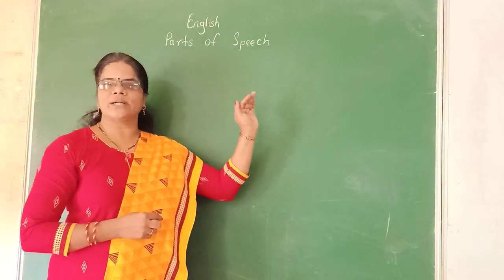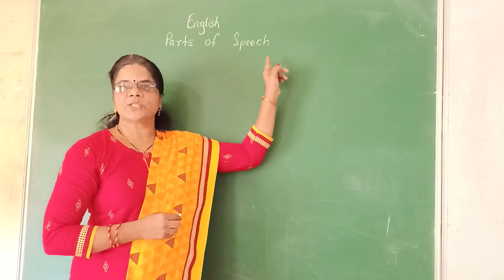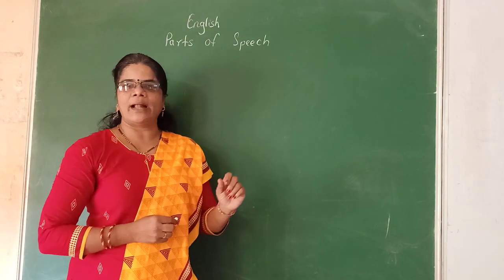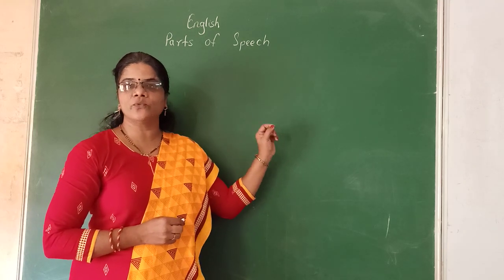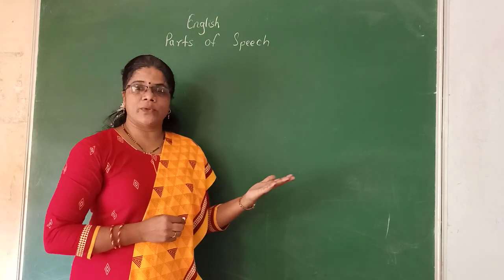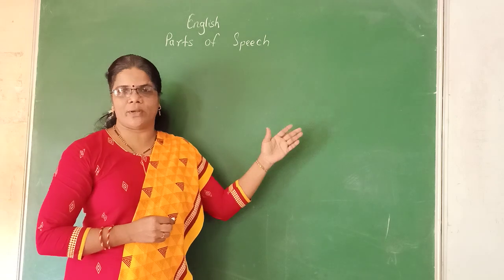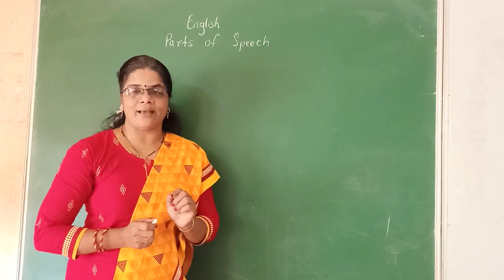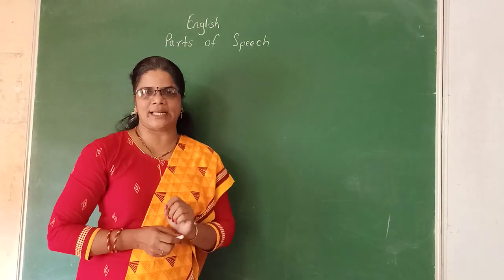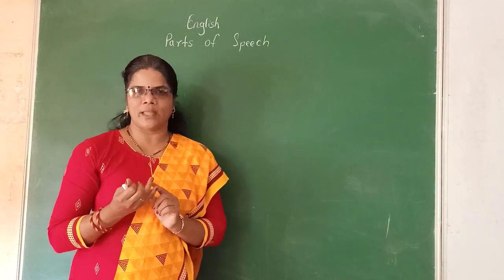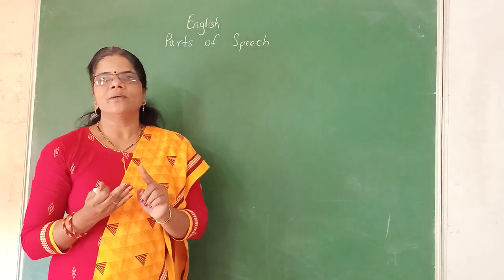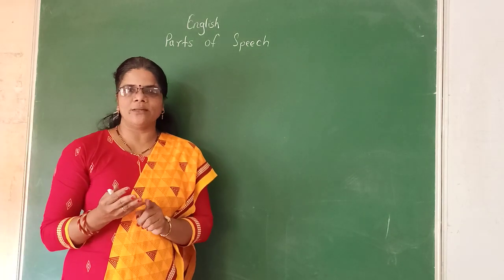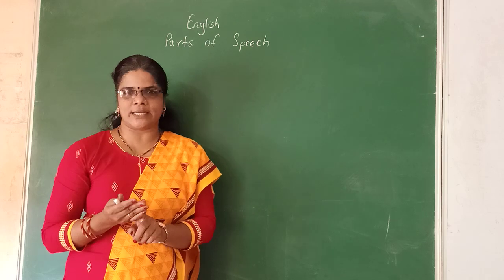First of all, we have to understand what is speech. Speech is the collection of sentences, and in these sentences we find some words. Then what are these words? We have to see one by one. Then how many parts of speech are there in English? There are 8 parts of speech in English, and those are noun, pronoun, adjective, verb, adverb, preposition, conjunction and interjection.